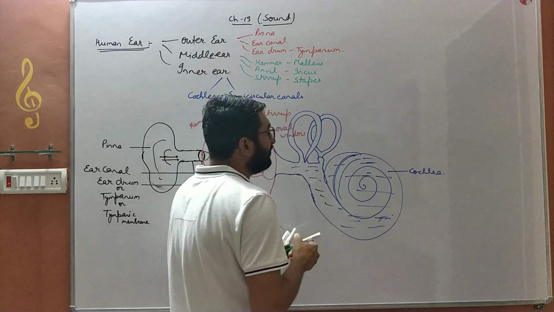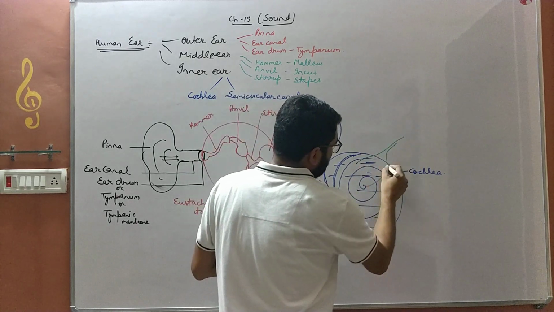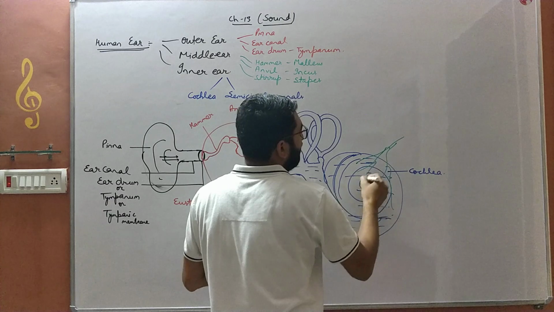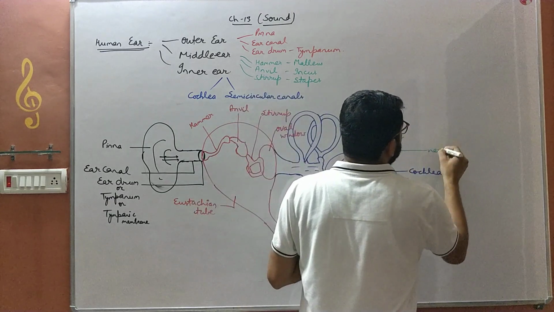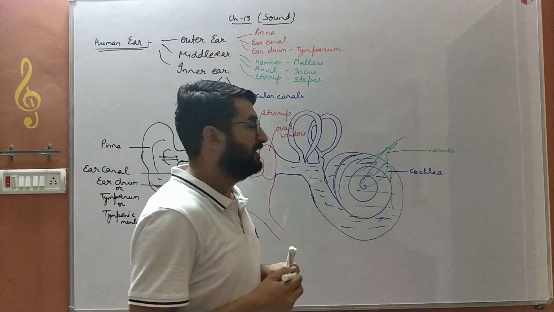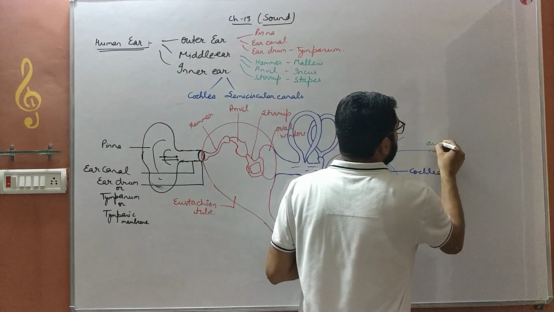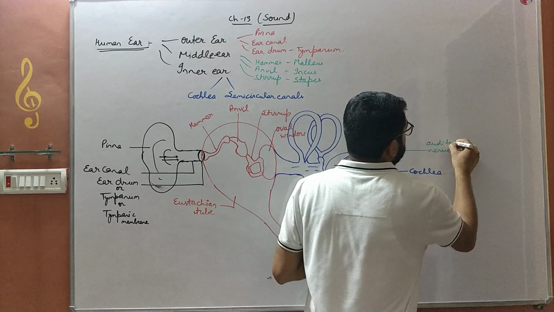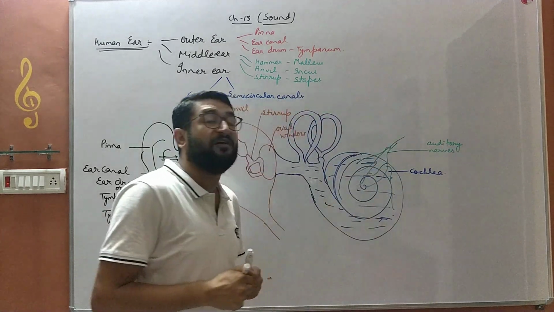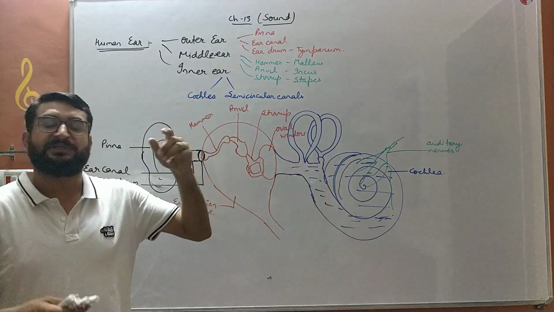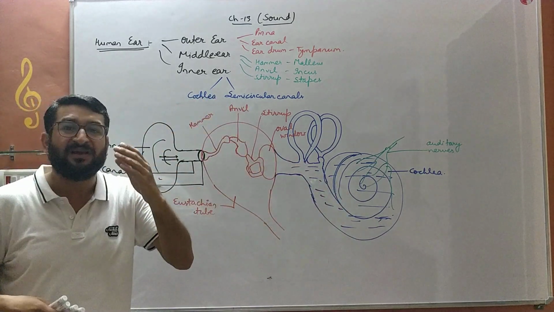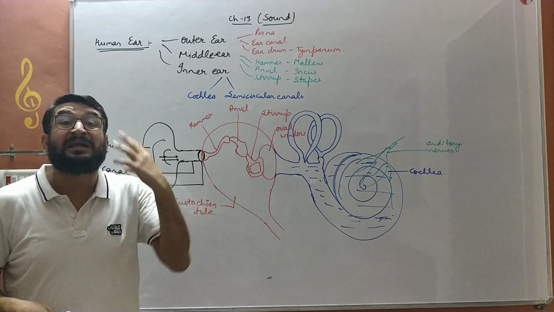There are various nerves connected. Nerves are special kinds of cells which take the sound to the brain. These nerves are known as auditory nerves. These nerves carry the signal to the brain. Then our brain decodes the signal and we memorize the sounds.